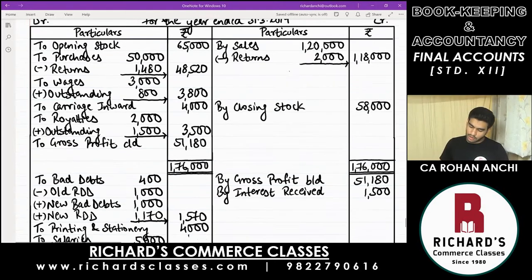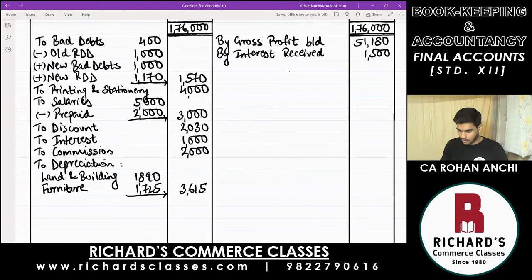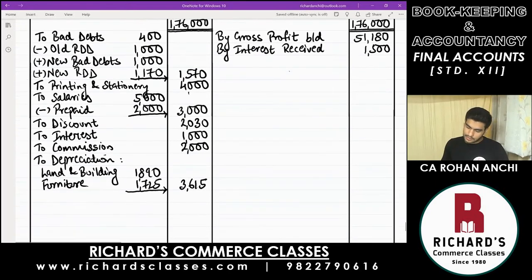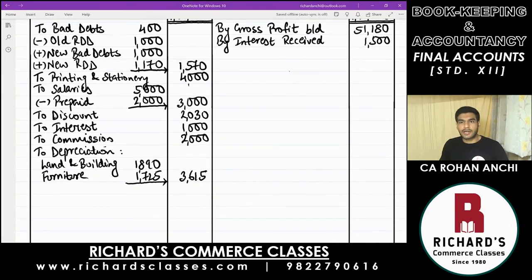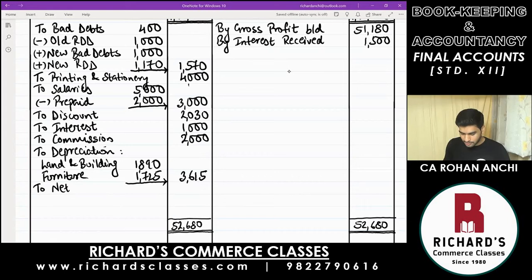Then same procedure for profit and loss account. Here also the credit side is greater. Let's take the total there. There are two figures. The total there, 52,680. And now deduct all the debit items and find out the net profit.